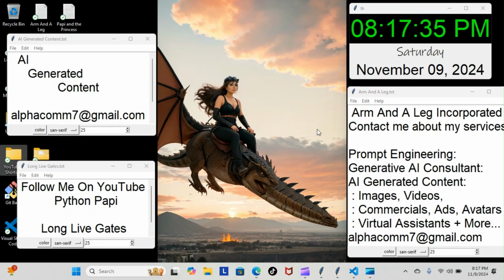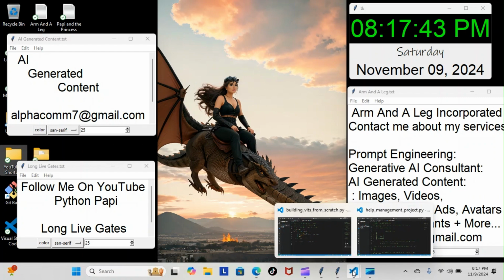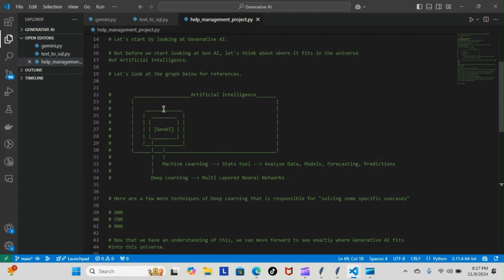All right, on tonight's episode of Python Papi, we're back inside our generative AI course, and we're still going over the project we just started, which is going to be our help management project. Now, we're still in the beginning stages, so we didn't even open the project folder for it yet. We're still in our generative AI folder, and we're still taking the notes down on the beginning of our project, letting us know exactly what steps we're going to take and what we're going to be implementing.